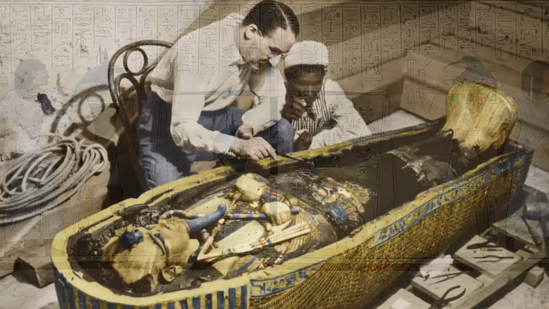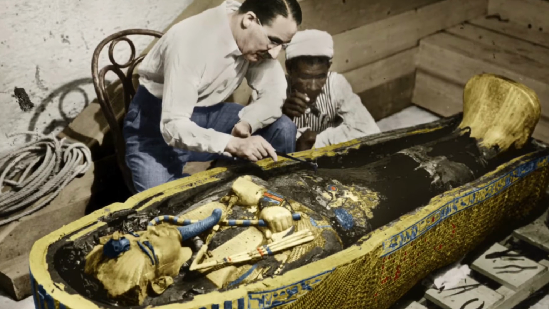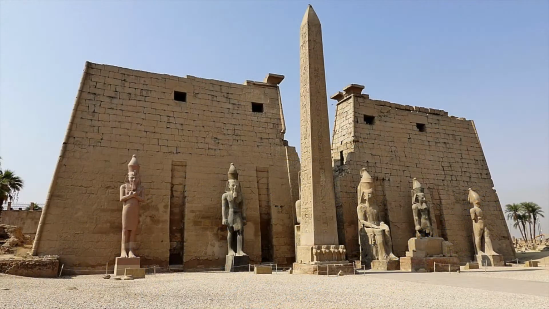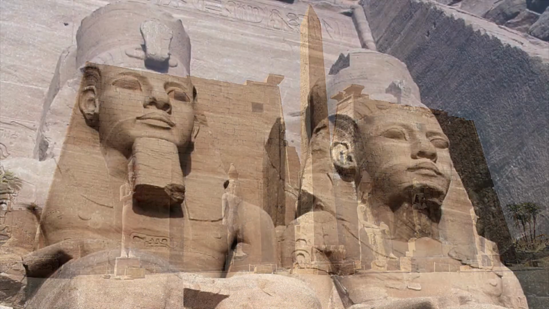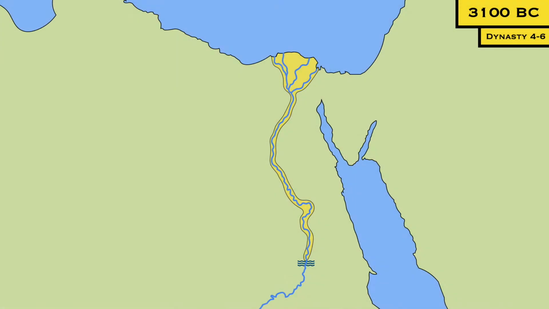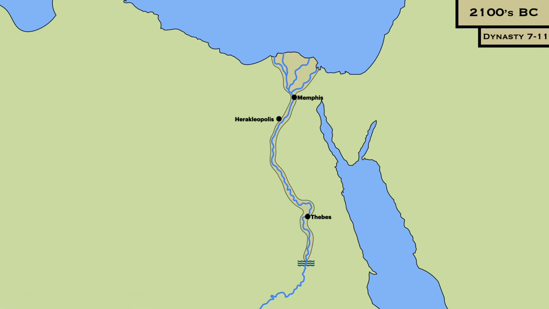Of course, pharaohs, the kings of Egypt, would be buried with the most stuff possible and would generally have grand monuments to commemorate them, making sure that their memory, unlike their body, would be immortalized. The Old Kingdom would not last, however, and after 500 years, Egypt entered what is now called the First Intermediate Period for about a century. Multiple dynasties would be ruling at the same time in different capitals.